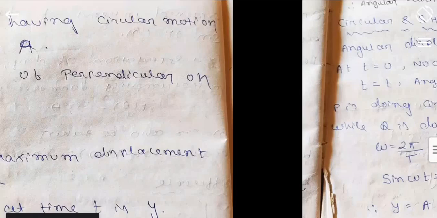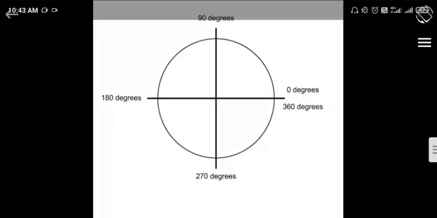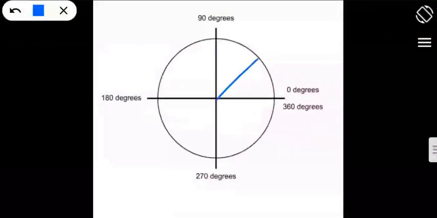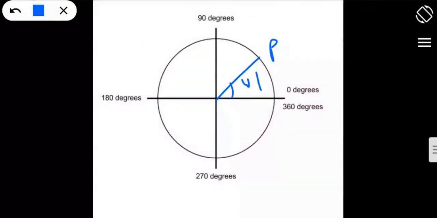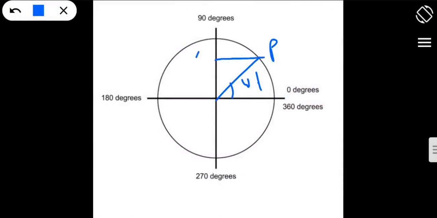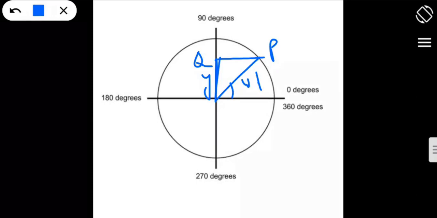Clearly I can find this y by using this diagram. All of you observe it clearly. If this is P, this is omega t, this point is Q, and this distance is y, then obviously this displacement is also y.